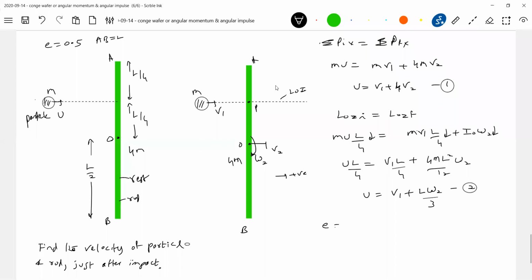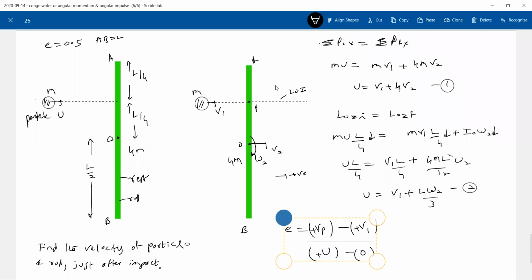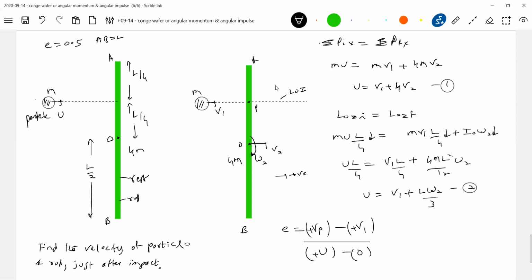Then e is equal to velocity of point P minus velocity of particle, that is v1, divided by initial velocity of the particle u minus 0. E is equal to how much? 0.5. Vp should be equal to V2 plus omega into L by 4.